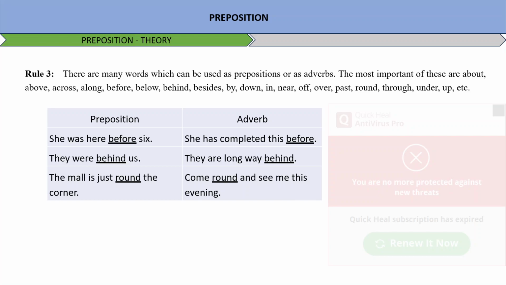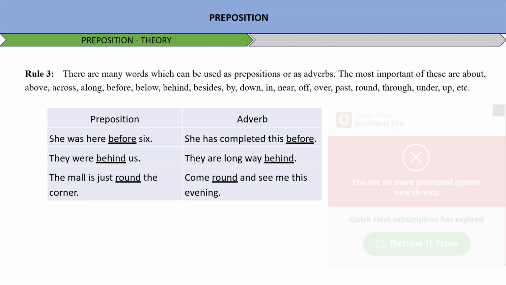Just understand the difference. She was here before 6. She has completed this before, or she has done this before. They were behind us. They are far away behind. The mall is just round the corner. Come round and see me this evening. So this is how we will be using prepositions for adverbs or in place of adverbs, and this is how we will be using it as prepositions.